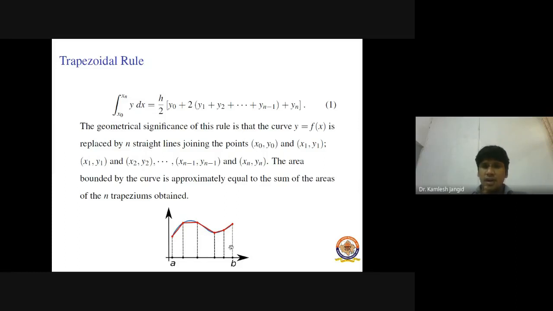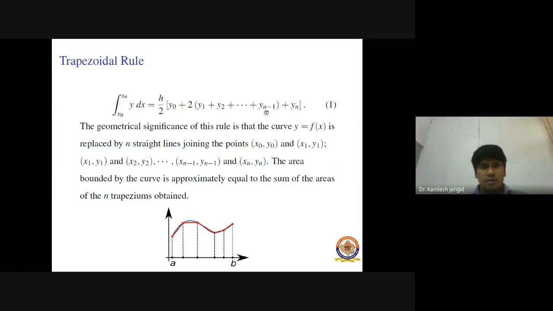Now, if you sum the areas of all the trapeziums, then we get this equation number 1, which is basically the summation of the areas of the different trapeziums, right? So the trapezoidal rule is given by the first equation, which is h/2 times [(y0 plus yn), the values of the function at the starting point and end point, plus 2 times (y1 plus y2 plus, and so on)].